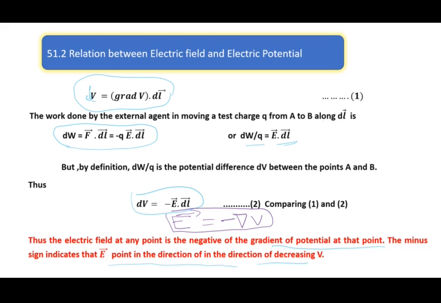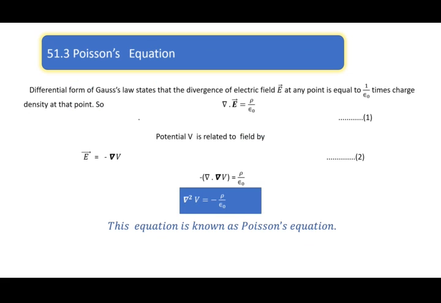Now I am defining it through the work done concept. Therefore, they are a little bit different, and now we will have the differential form for the change in potential.